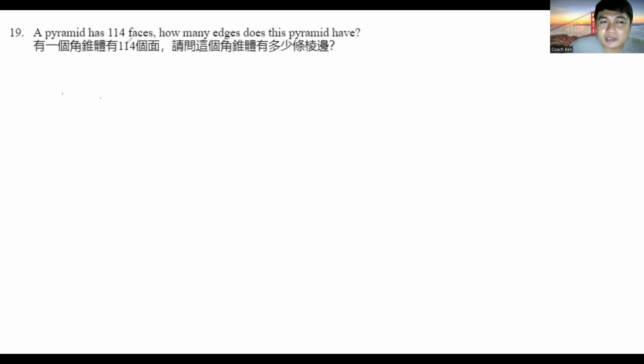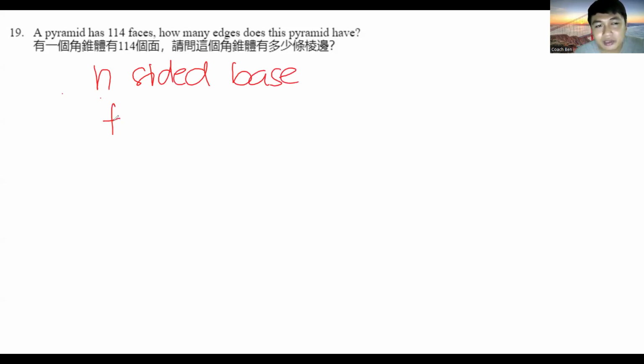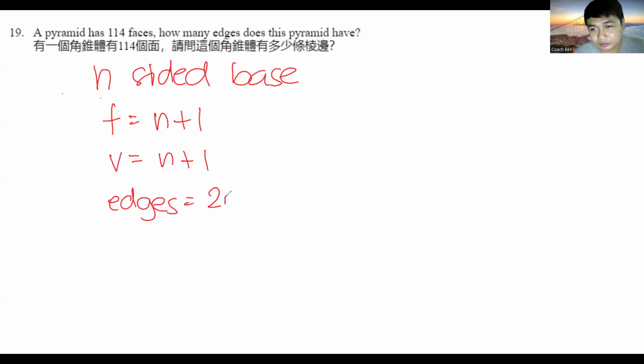A pyramid has 114 faces. How many edges does this pyramid have? So we have our formula for pyramids. A pyramid with an n-sided base will have its faces equal to n plus 1, its vertices equal to n plus 1, and its edges equal to 2 times n. And this is our working formula.